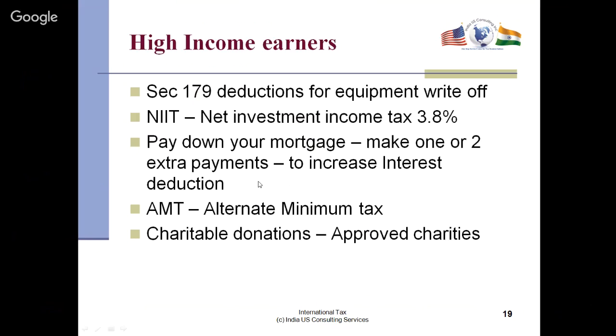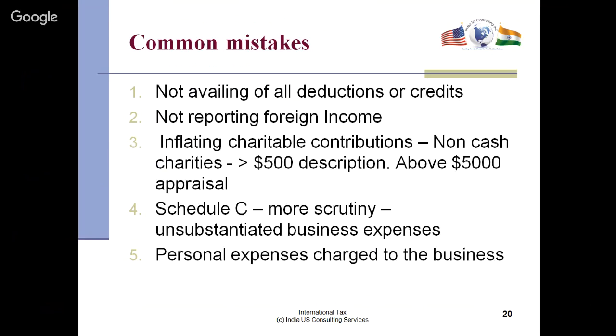Okay, this one: pay down your mortgage. Here's a good tax suggestion. If you're a high income earner, pay 2 extra payments, so you'll get a higher interest deduction. And there's something called alternative minimum tax. They calculate tax 2 ways, and depending on which is higher, you're going to pay that. Charitable contribution, I mentioned, always approve charities. Okay, common mistakes people make: they don't avail of all the deductions.